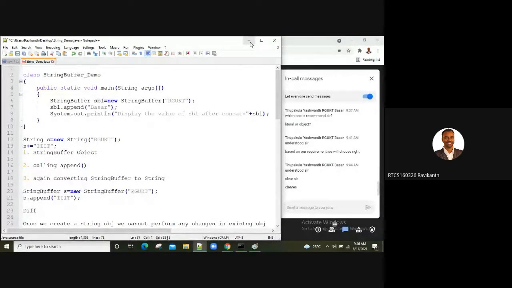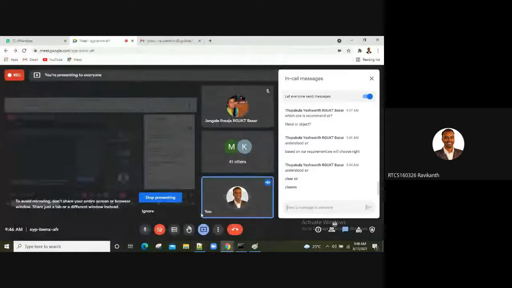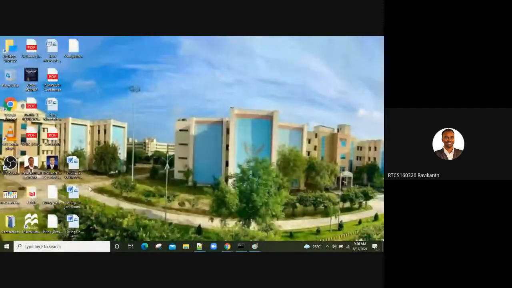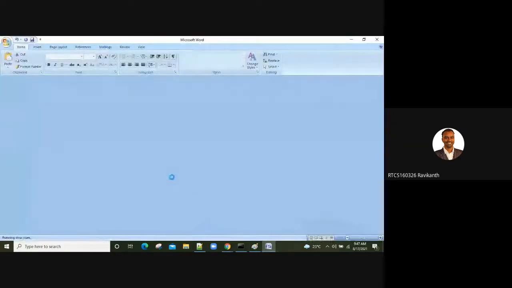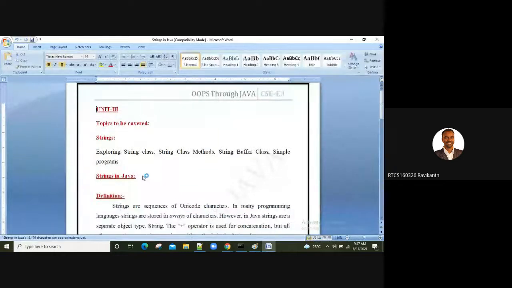Now the next task that is left over to you all is to work with the document which I have prepared already. This is your entire concept which is part of the syllabus: string class, then string class methods, string buffer class. You don't have string builder and string tokenizer.